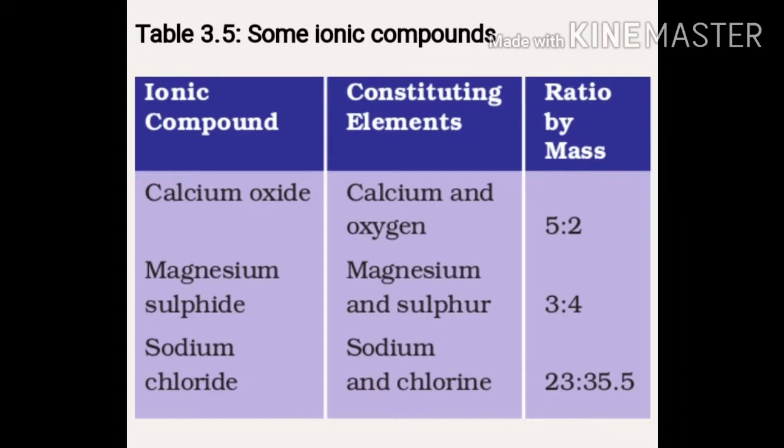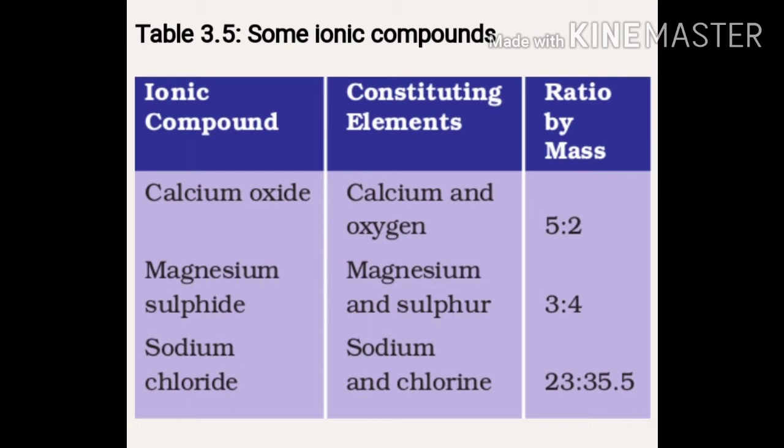In this picture you can see these are the ionic compounds. Calcium oxide constitutes calcium and oxygen, which combine in a ratio by mass of 5:2. Second, magnesium sulfide, where the elements are magnesium and sulfur, combine in the ratio by mass of 3:4.